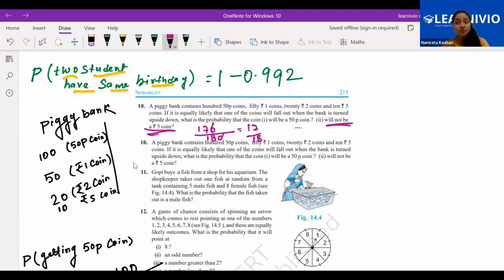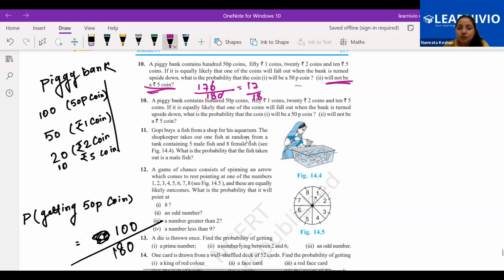Now the next method is, if you have to find the coin which is not 5, better first find the coin which is 5. Now the magical formula will help you to find the coin which is not 5. Got it, both the methods? Is it clear to everyone? Okay, let's continue.